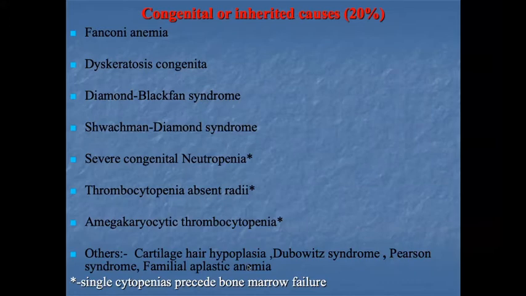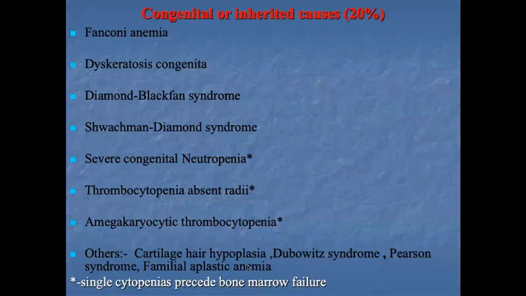Another is dyskeratosis congenita, and third is Diamond-Blackfan syndrome, Shwachman-Diamond syndrome, severe congenital neutropenia, thrombocytopenia absent radius, amegakaryocytic thrombocytopenia, and others such as cartilage-hair hypoplasia. These are very rare syndromes, also associated with aplastic anemia.